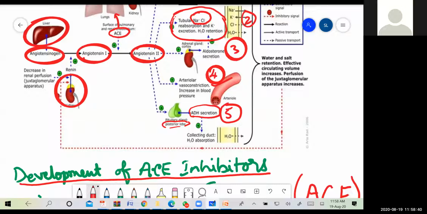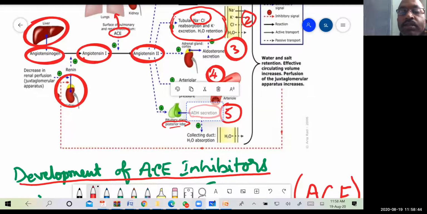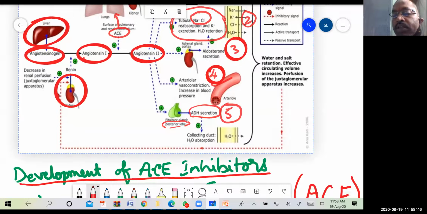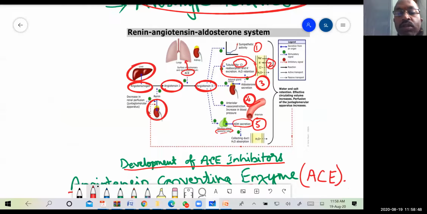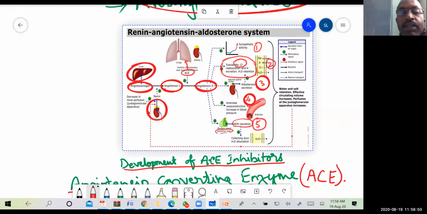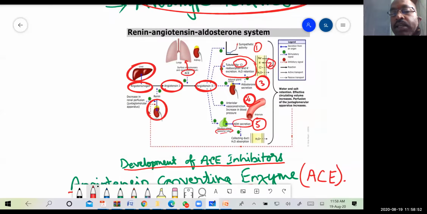So all these five things contribute to the increase in blood pressure. Here angiotensin 2 is a polypeptide which leads to increase in blood pressure.